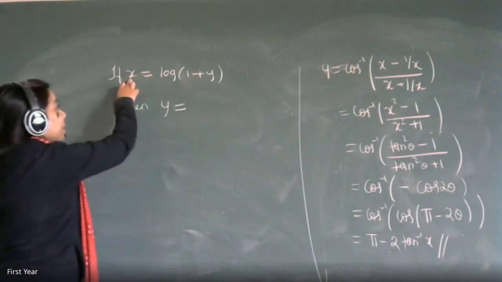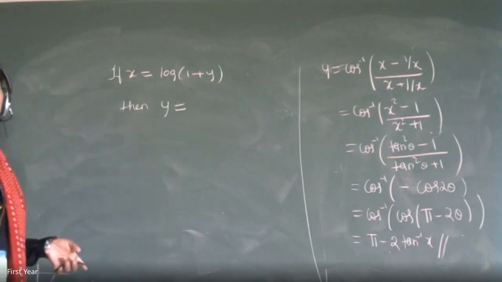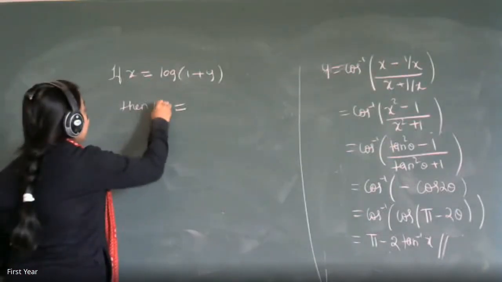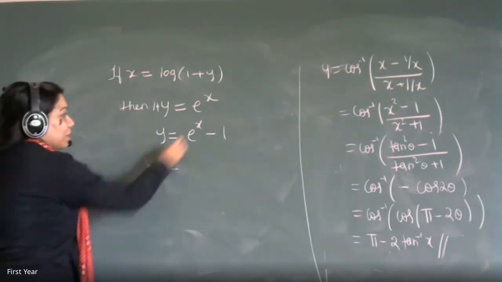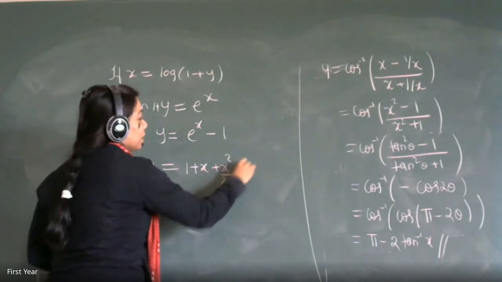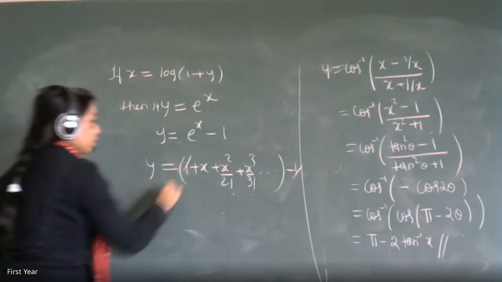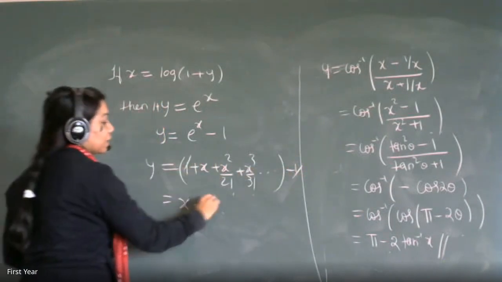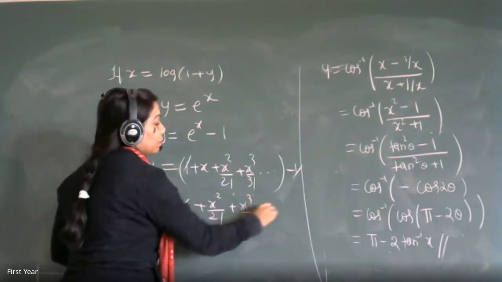This y cannot be written directly in terms of x because of log. So you have to remove log. How will you remove log? By taking antilog. So you get 1 plus y is equal to e raised to x. You want y in terms of x, so e raised to x minus 1. What is the expansion of e raised to x? 1 plus x plus x square by 2 factorial plus x cube by 3 factorial, and so on, minus 1. The 1 minus 1 cancels. So your answer is x plus x square by 2 factorial plus x cube by 3 factorial.